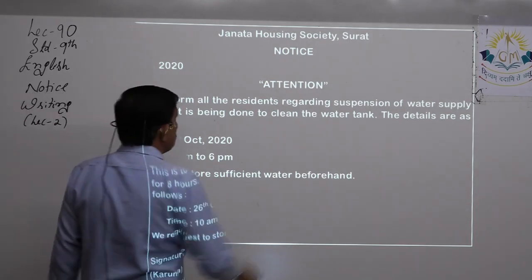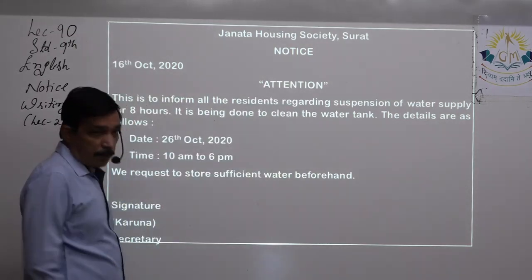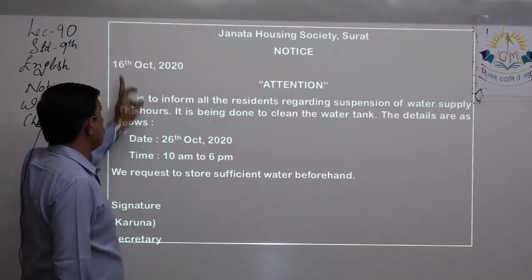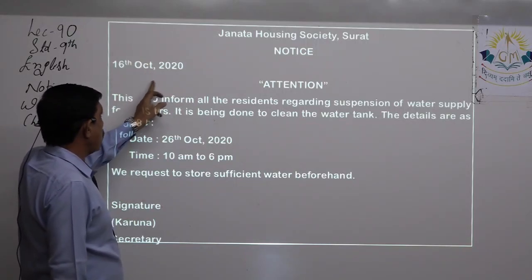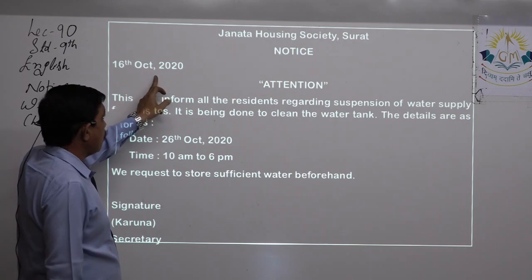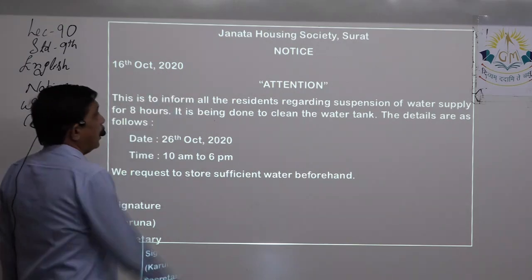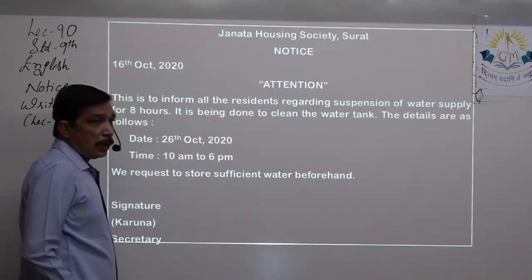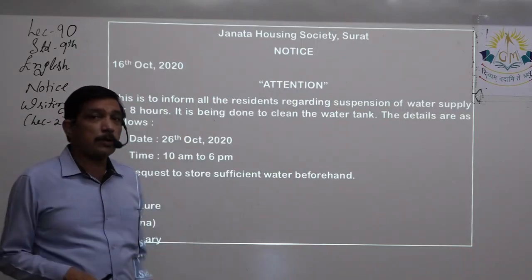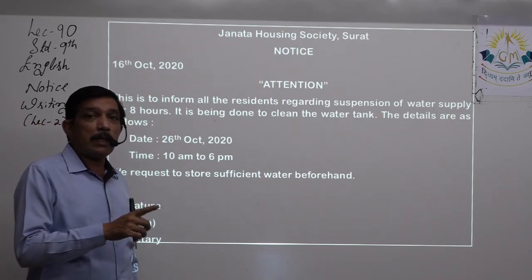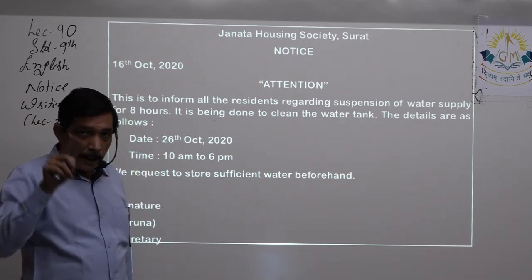Next, notice is to be done in bold and capital. Then the date comes to the left margin, 16th October, comma, 2020. Catchy title, Attention. You can do it with two inverted quotes or a single inverted quote, or you can simply make it bold and capital and underline it.